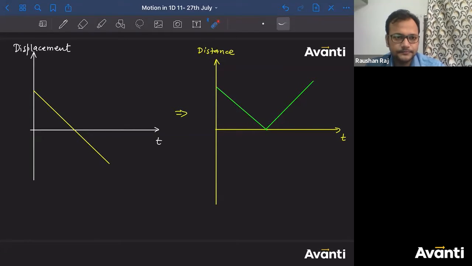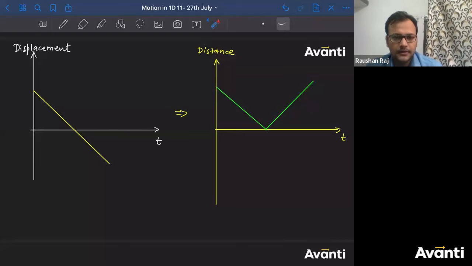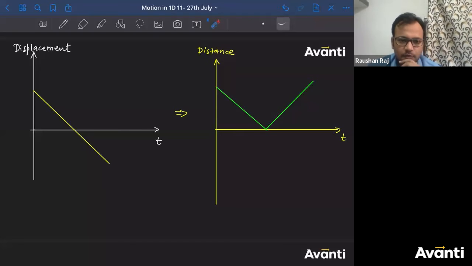All right. ठीक है. देखो, so few of you are saying, start from origin and join them at the time where there is a sharp curve.